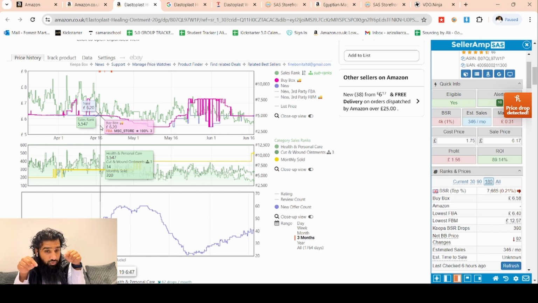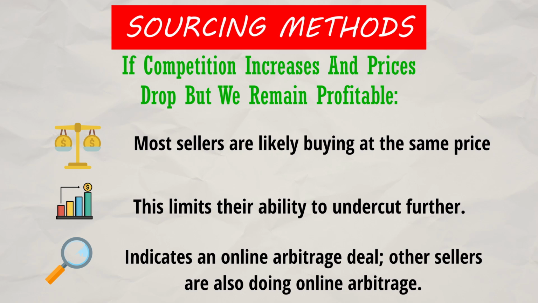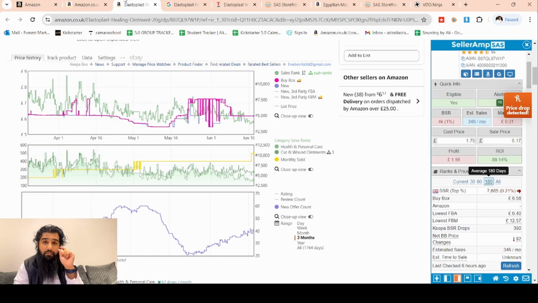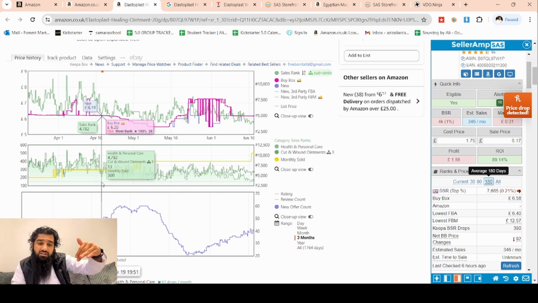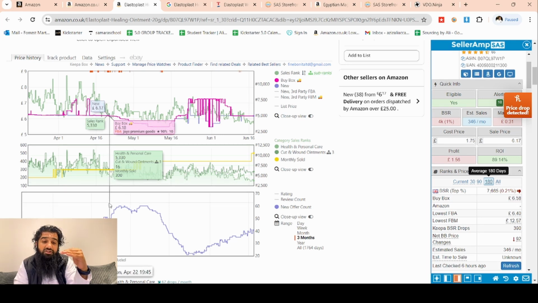This is what we are trying to understand here: which kind of sellers these are, the nature of the sellers. If the number of sellers has increased to 46 and prices are still stable at £6.20, then it means that more or less most of these sellers, if not all, must be buying for the same price from Tesco or maybe from similar retailers, but necessarily for the same price of £1.75. Because if some of them were buying at cheaper prices, it would have allowed them to reduce their prices significantly in order to stand out from the competition and dominate the buy box. But the fact that prices still remain stable despite the number jumping to 50, and yet prices remained at £6.18, means these sellers are doing online arbitrage.